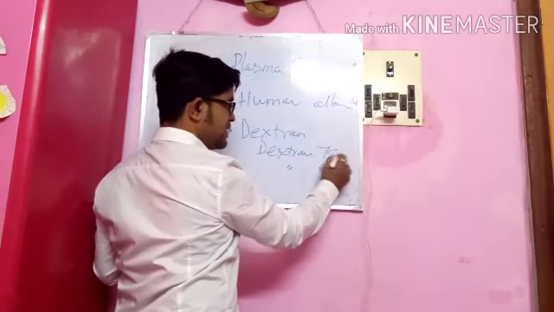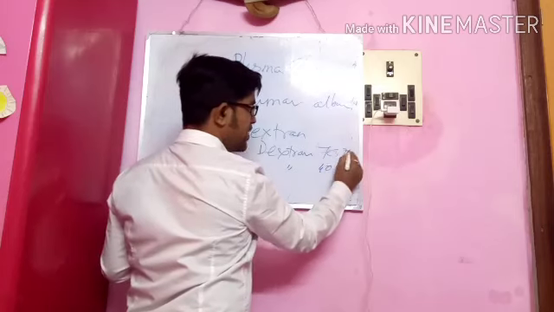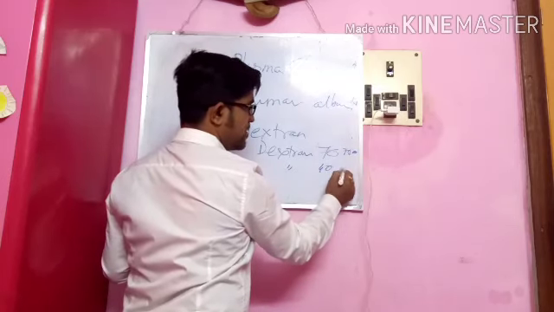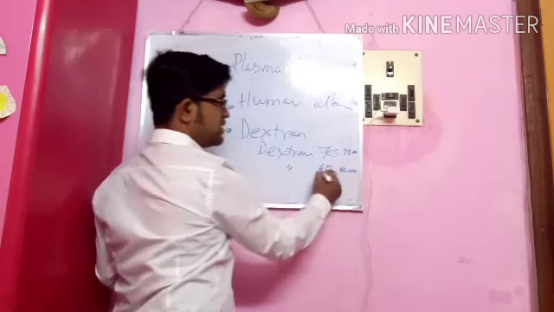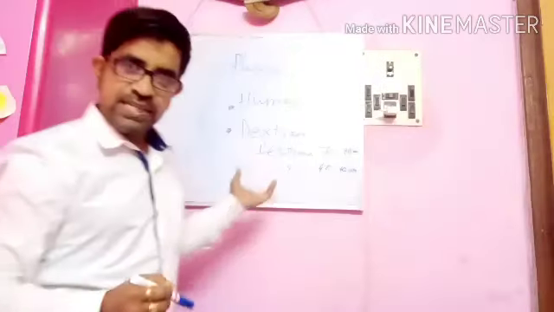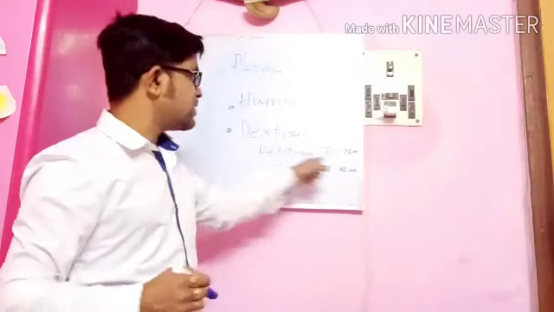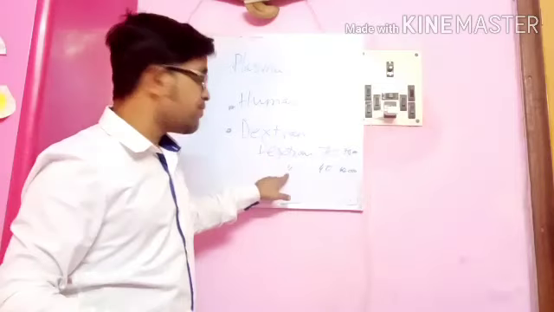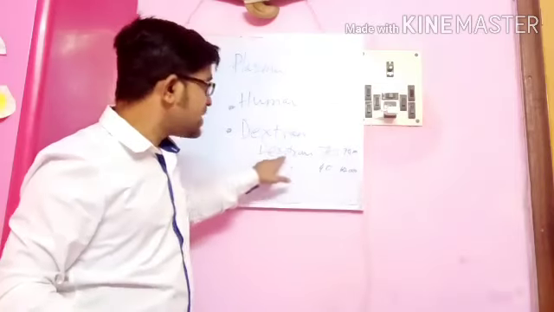Remember that dextran 70 has a molecular weight of 70,000, that's why it is called dextran 70, and dextran 40 has a molecular weight of 40,000. Most commonly we use dextran 70. Dextran 40 is rapidly acting, but its lasting time is less.